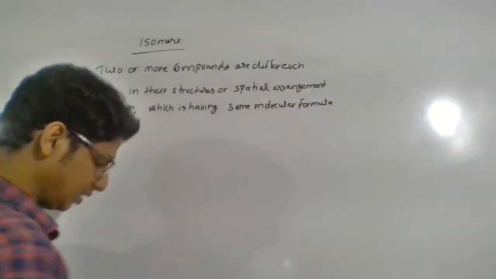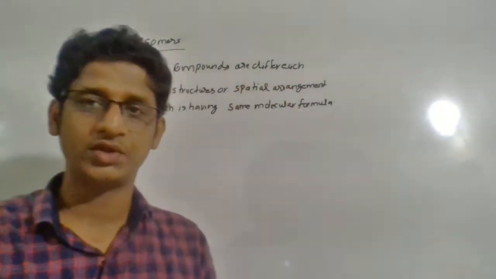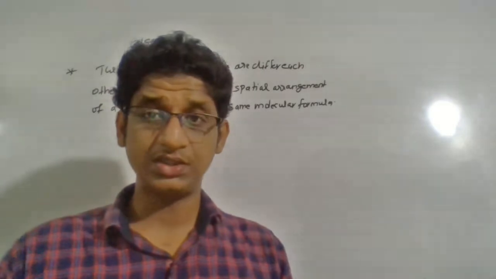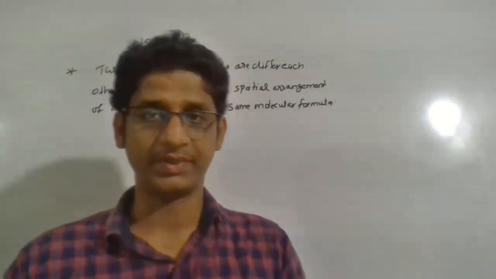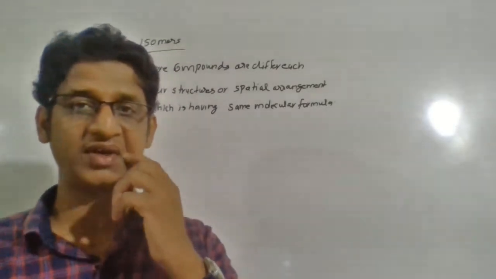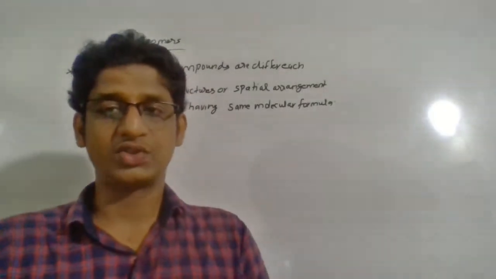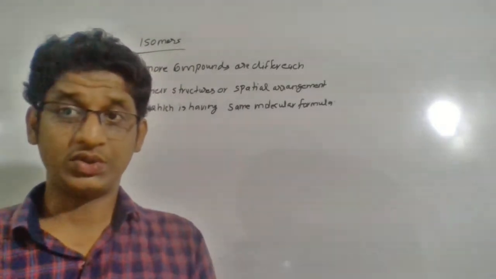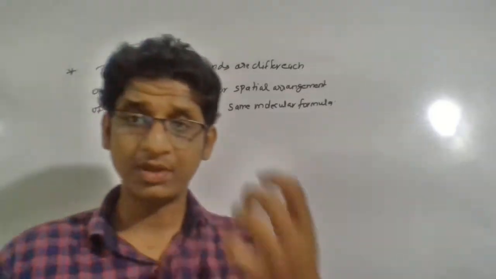So you will see two or more compounds having the same molecular formula, but the difference is their structure may be different, or the spatial arrangement of atoms may be different. That is the main difference among isomers. Same molecular formula means the number of atoms will be the same.